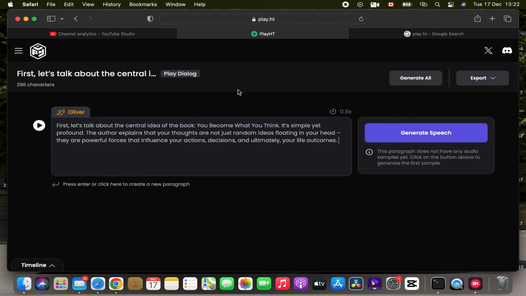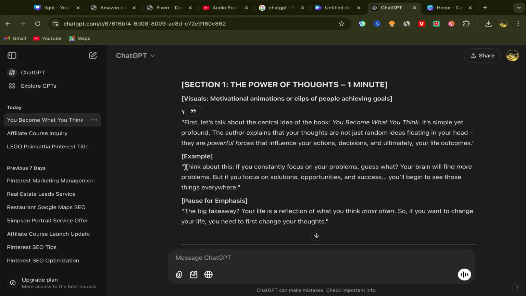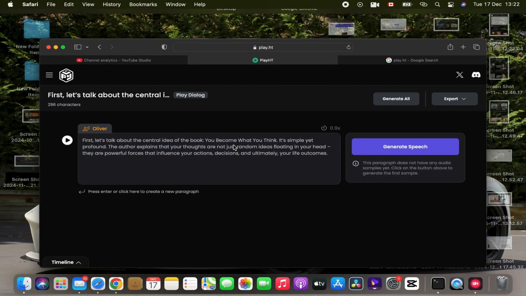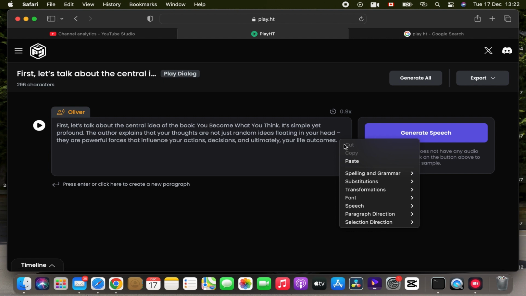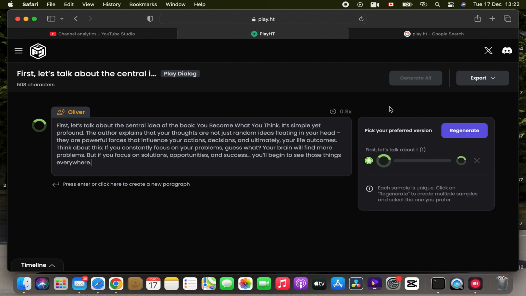And let's add, I will go back to ChatGPT and I will copy this part here, okay, and I will go back to Play HT and I will put this part here. So let's just use this part to show you guys how we can do it. After you put your script here, click on generate speech, okay, and all you have to do is wait a few seconds for this script to be recorded.